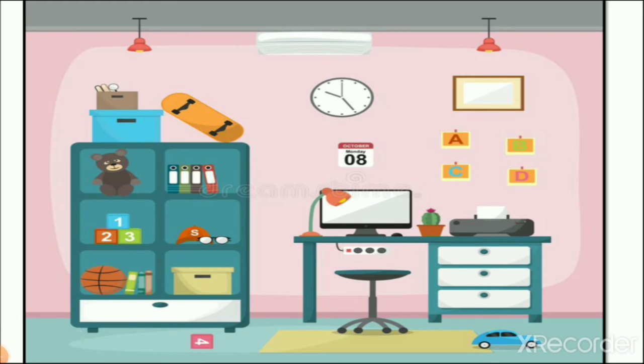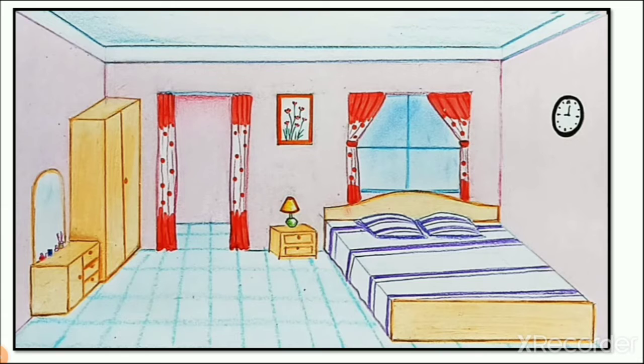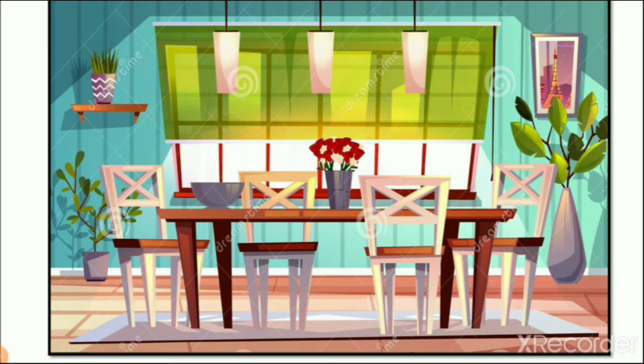Then we learn about the bedroom, a room in which we sleep and take rest. So here you can see the picture of a bedroom. There is a dressing table, there is a cupboard, and there is a bed and many other things. You can see a night lamp here also. So these are all things you can see in your bedroom. So you must remember what you see in this picture, because our next activity is about the things which we see in our rooms, right?